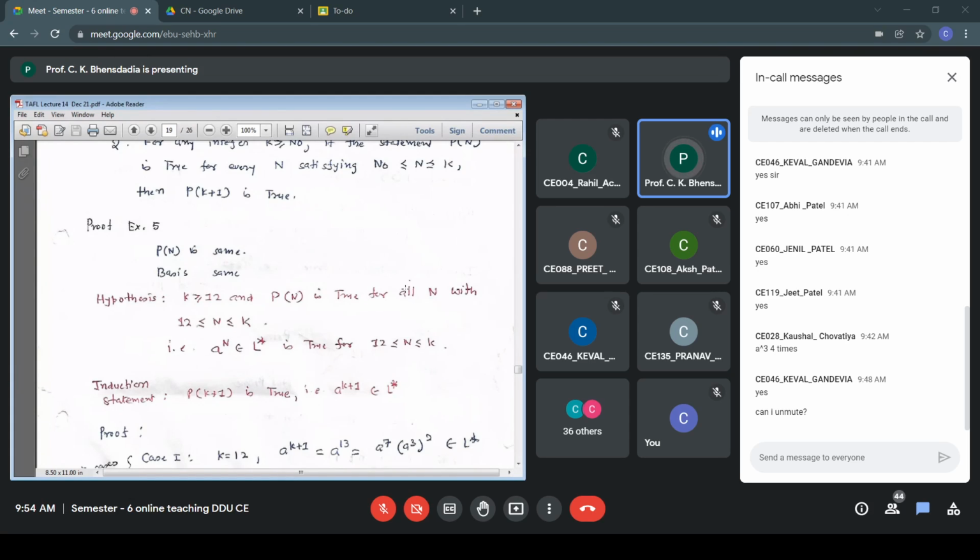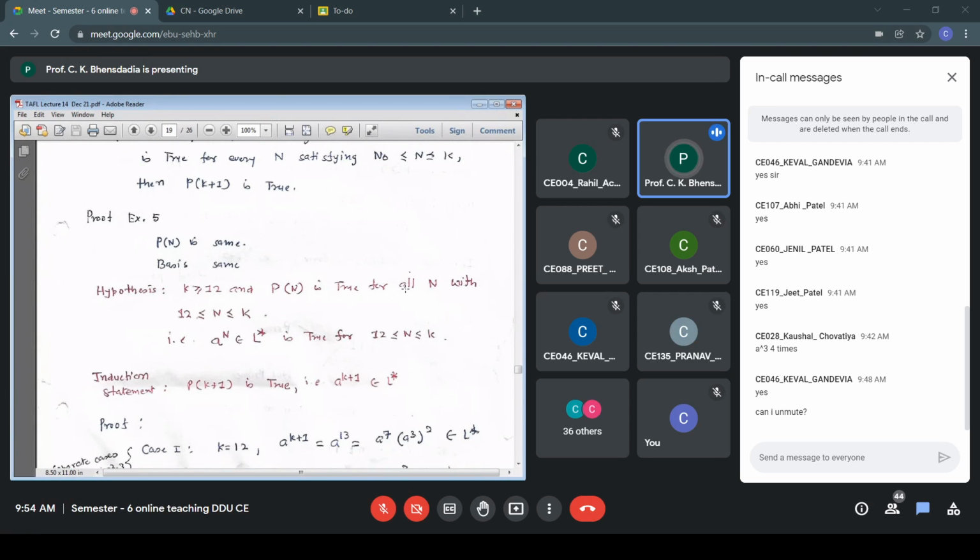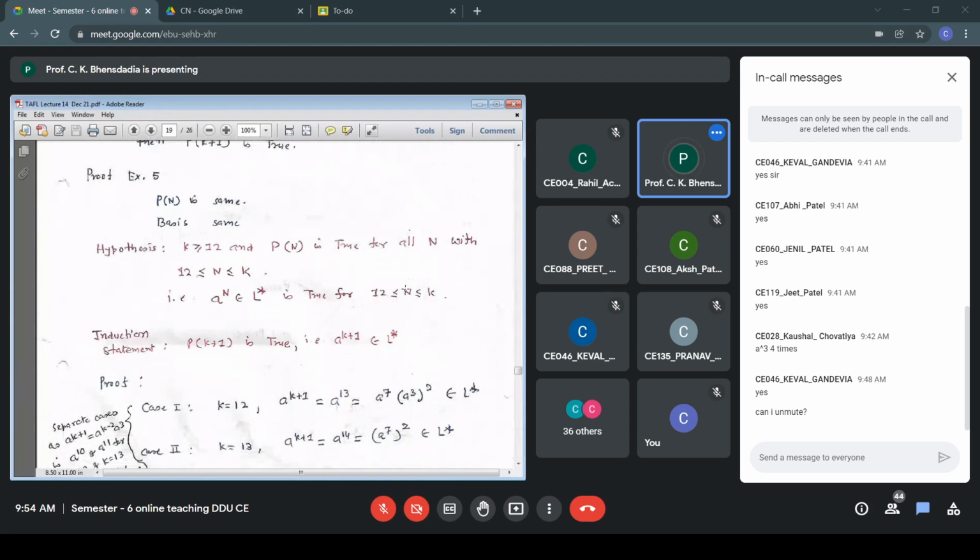n equal to k plus 1, a to the power k plus 1 belongs to L star. That is the statement I have to prove. So when k equal to 12, I have proved that a to the power 13 belongs to L star. I take the second case as k equal to 13. That is my case number 2. k is 13, so I have to show a to the power k plus 1 belongs to L star.